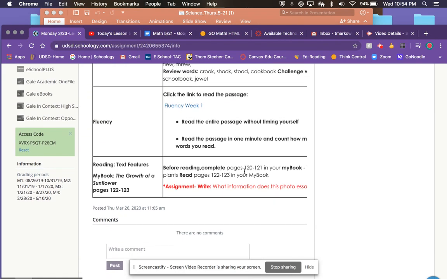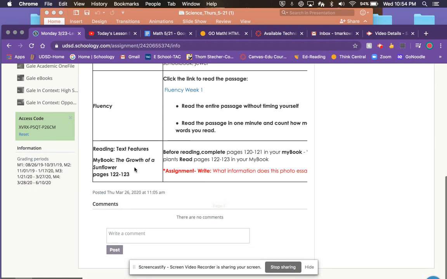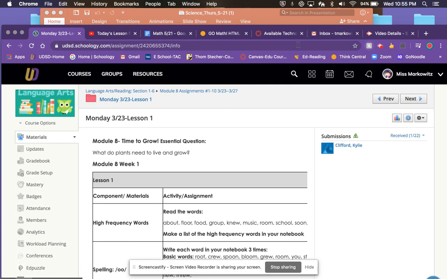Before reading, complete pages 120 to 121 in your My Book, Plants, and read pages 122 to 123 in your My Book. Now write what information the photo essay taught you. It's called The Growth of a Sunflower. So you're going to go into your My Book if you still have it. If you don't have it, I'll show you here.